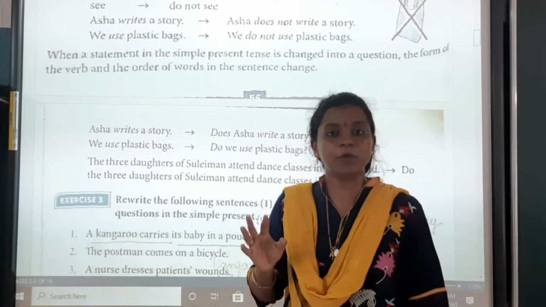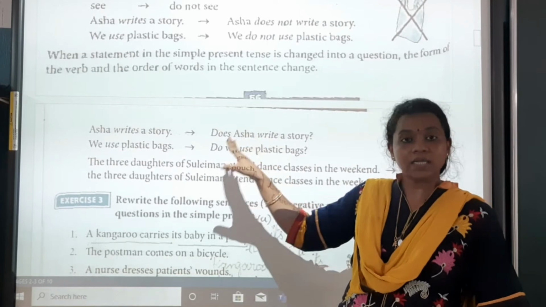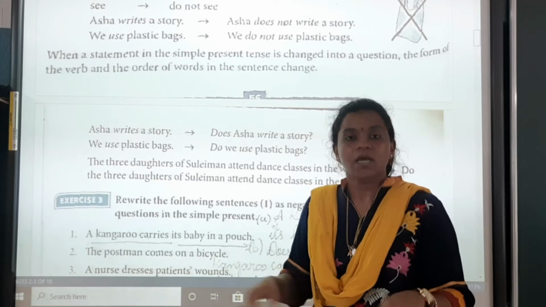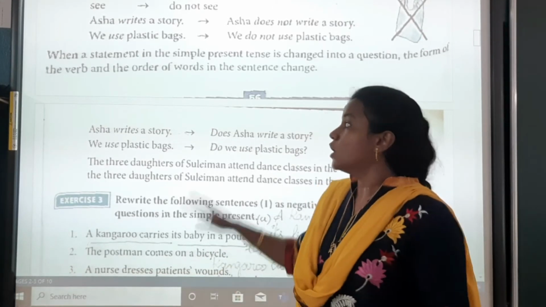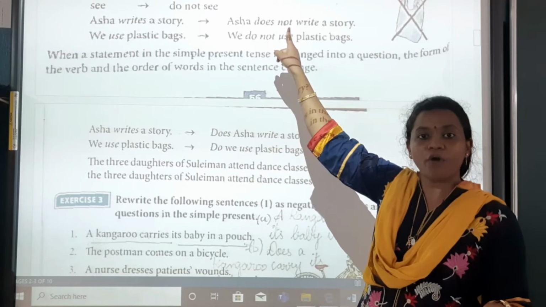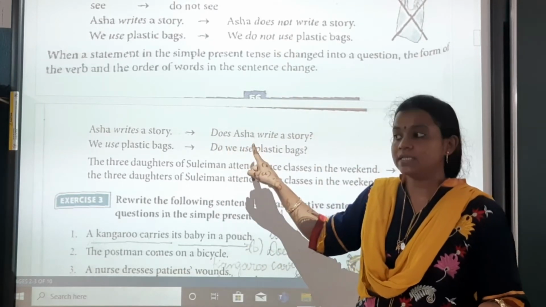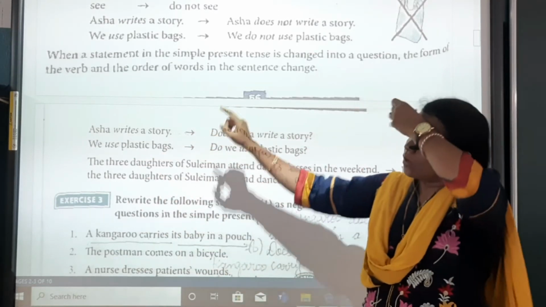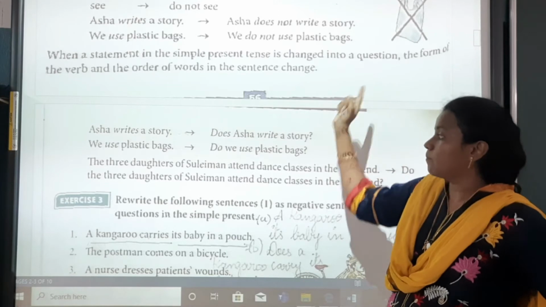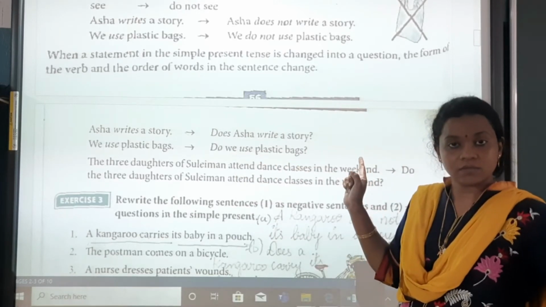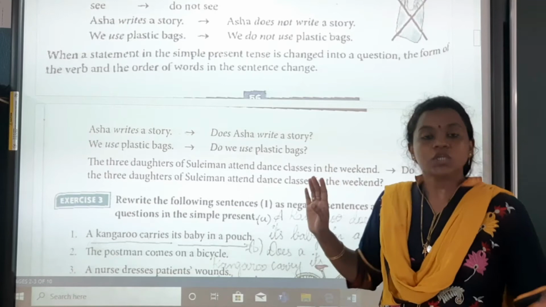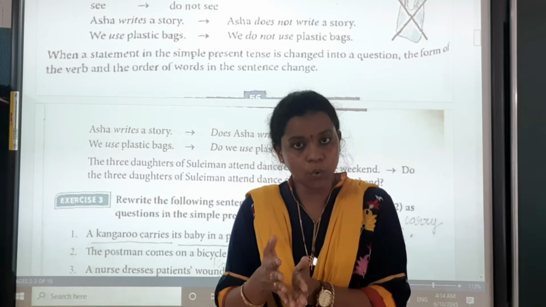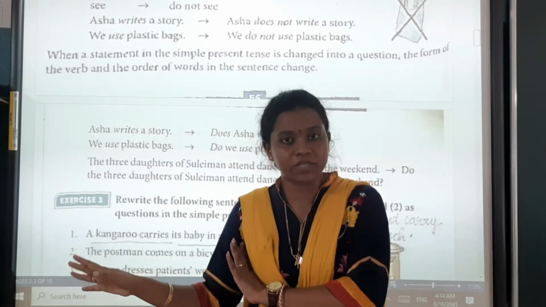When we are making a question in the simple present tense, what is the formation? Does or do according to the subject. If it is a singular subject, then does. If it is a plural subject, then do. So does or do, then it is in the negative form. It will come in the beginning of the sentence, then the subject, and then the rest of the sentence. We do not use plastic bags. Do we use plastic bags? And question mark. So in the negative we are adding subject, does or do, plus not, plus the rest of the sentence.